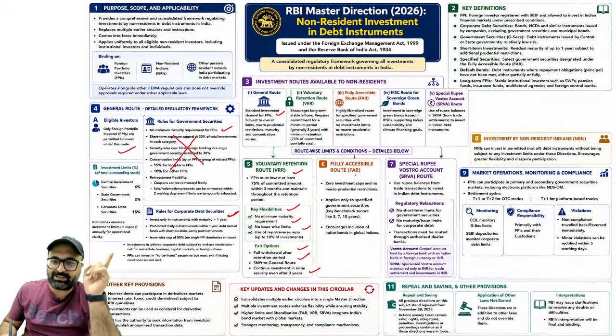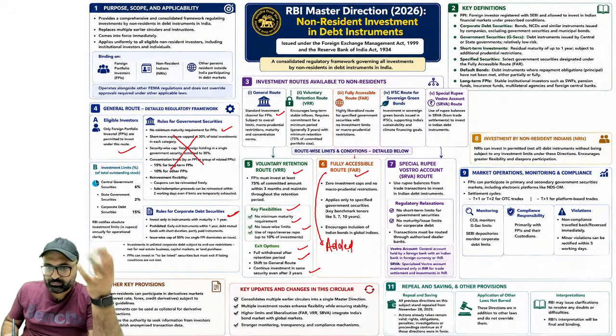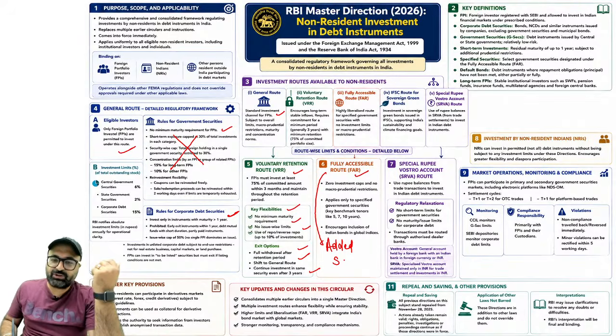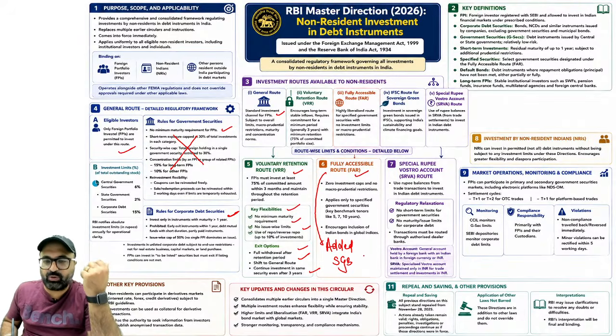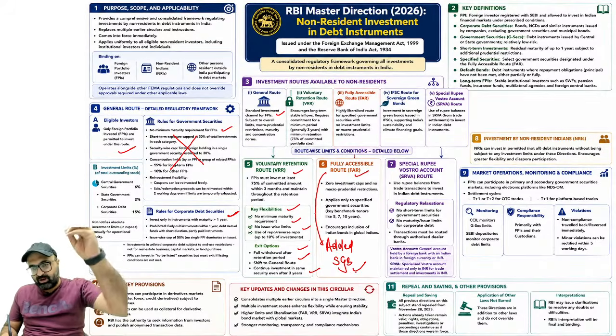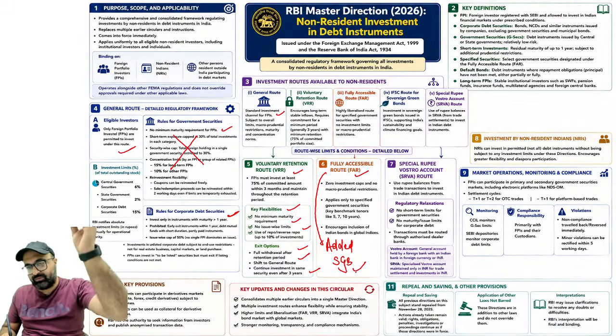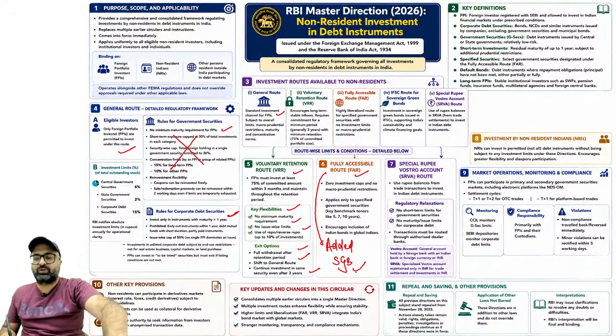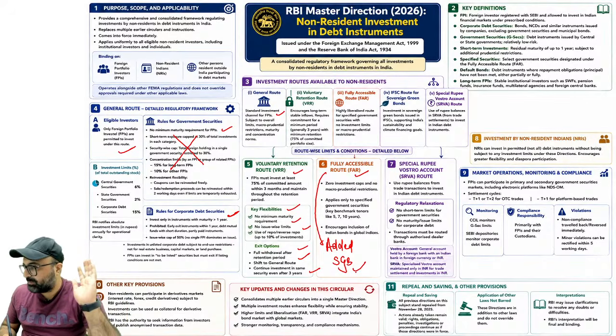In case of fully accessible route, recently RBI has added many new securities, especially the sovereign gold bonds. Sovereign green bonds are also included under the category of fully accessible route, so that we can witness an increase in inward flow of investment by foreign countries through the fully accessible route as well. ठीक है,